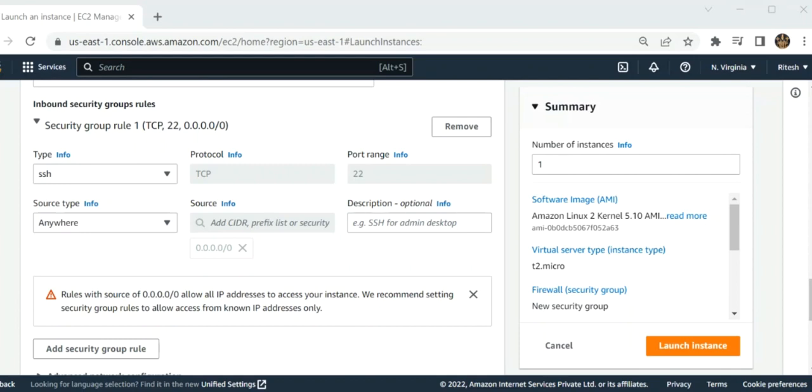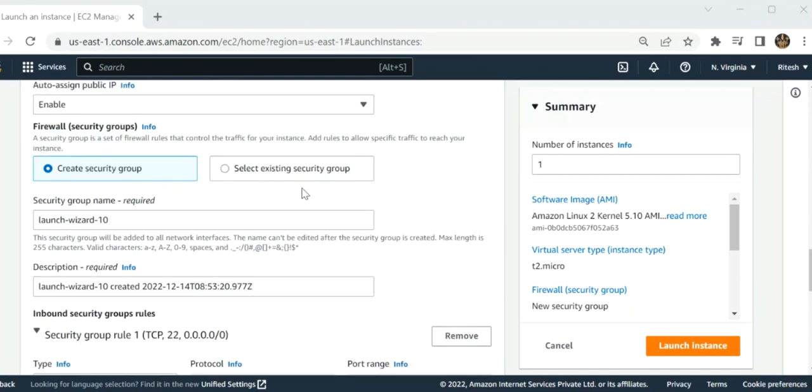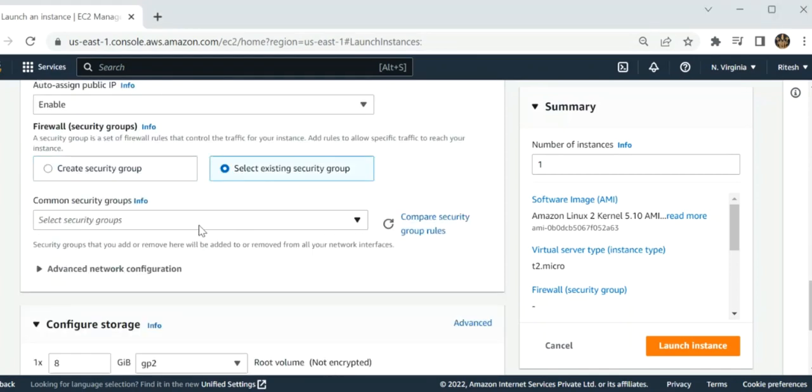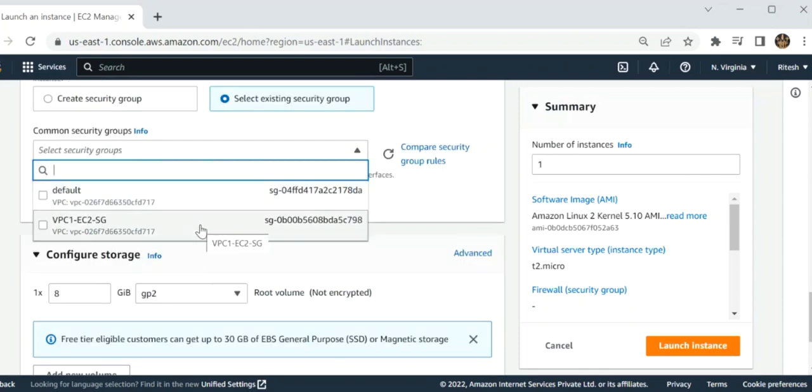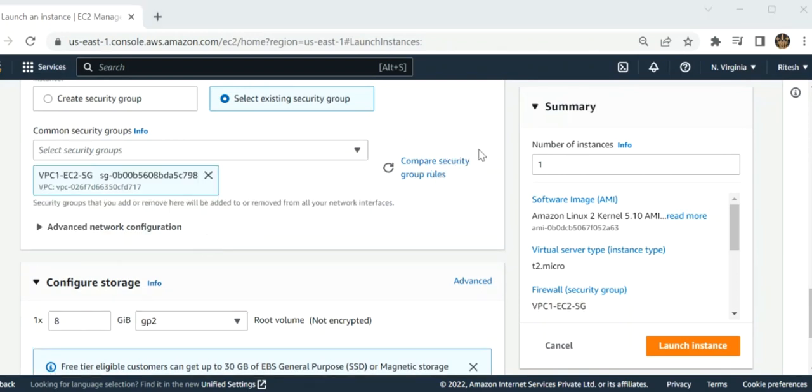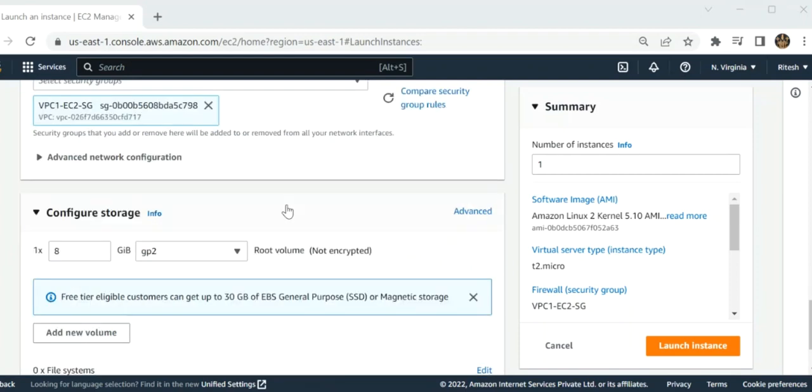It takes time. Sorry, I have to select my existing security group also, which I chose, VPC1. These have already been created. So now I have to launch my instance over here.